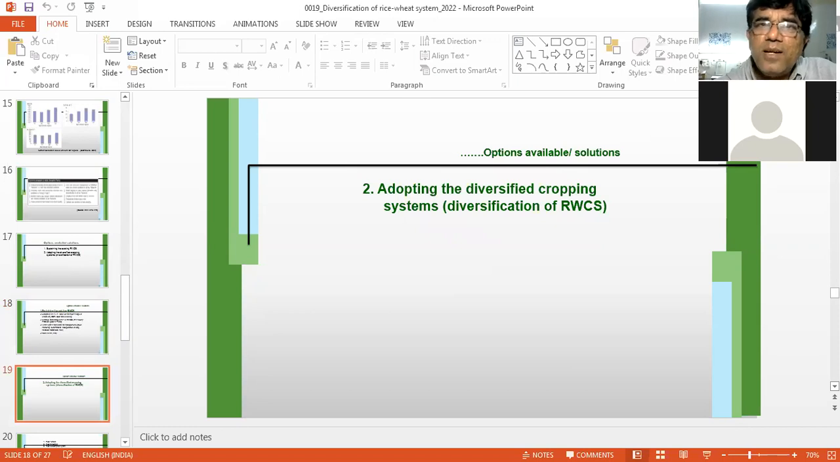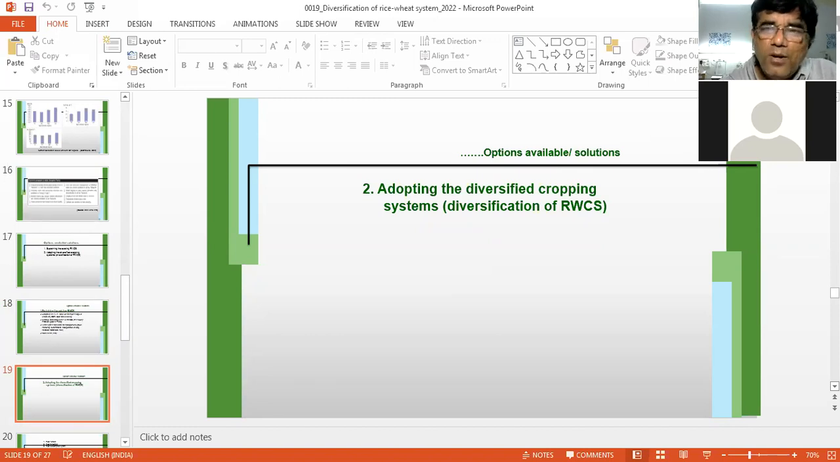Now, the other option is let us altogether change this system. Let us partly diversify this system. Let us change the rice crop only. Let us change the wheat crop only in the rotation, or let us change both the crops. There can be 2-3 options. One option is change the rice. Second is change the wheat, keep the rice. And third option, change both, remove both crops.